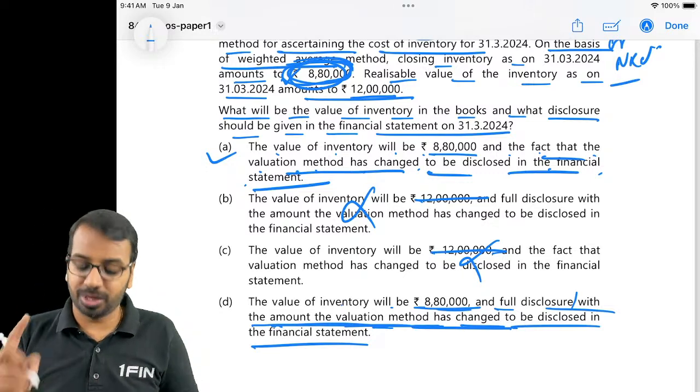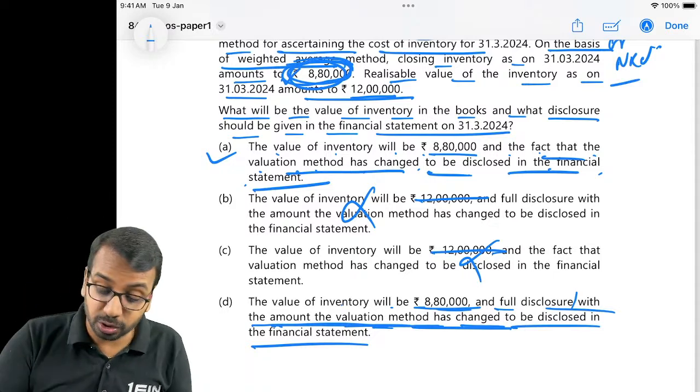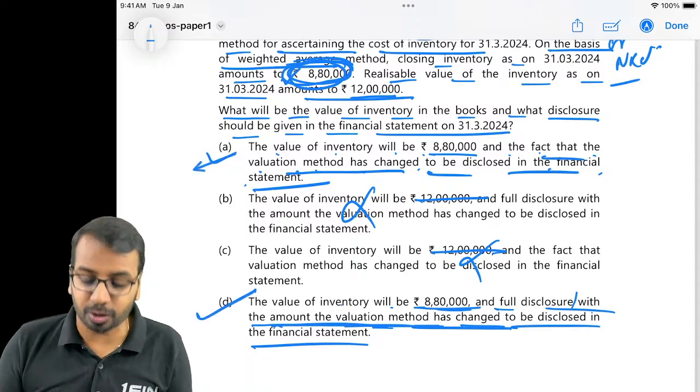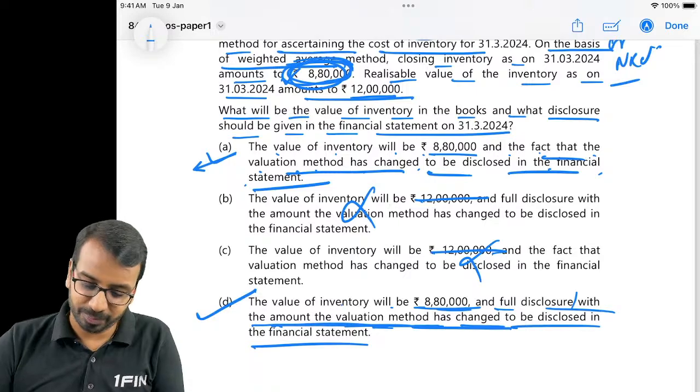Don't hurry in the examination. Read the options. Even though you felt A is correct, but actual correct option is option D. Alright.